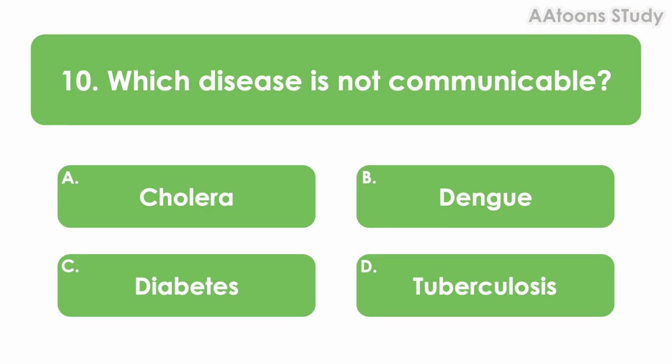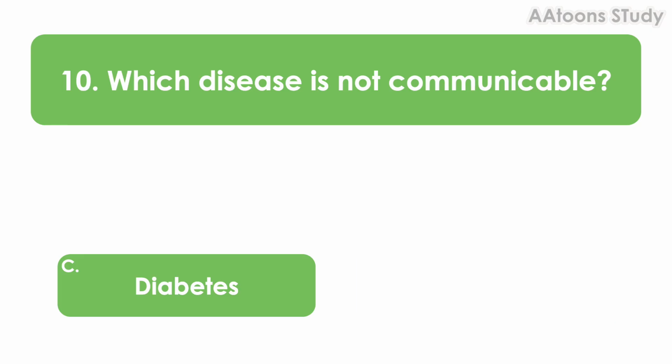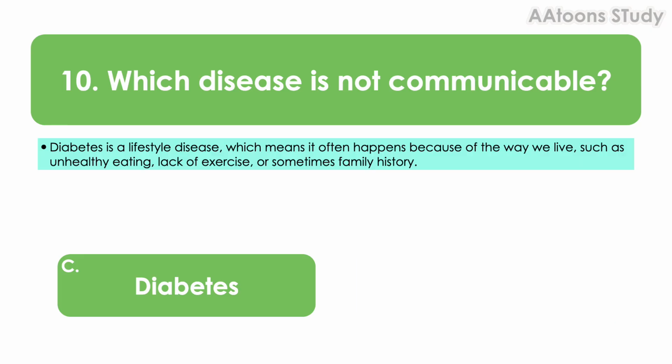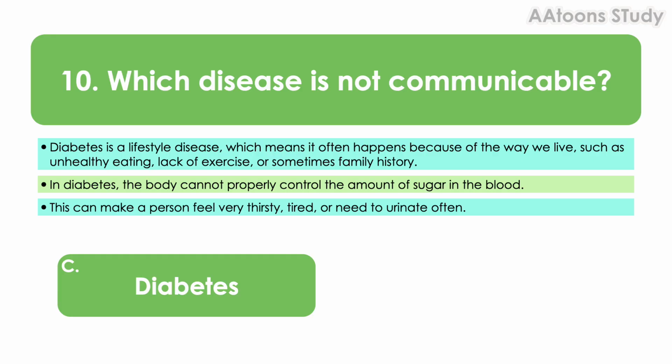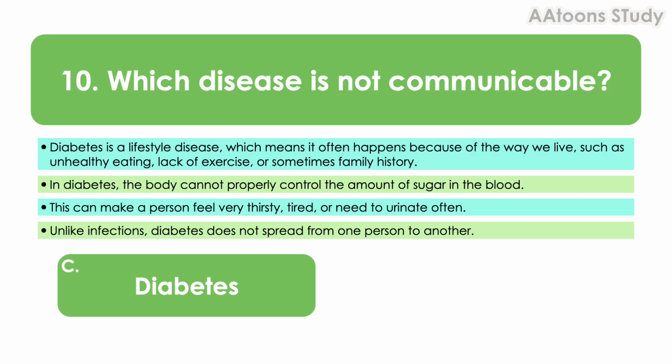Which disease is not communicable? Diabetes. Diabetes is a lifestyle disease, which means it often happens because of the way we live, such as unhealthy eating, lack of exercise, or sometimes family history. In diabetes, the body cannot properly control the amount of sugar in the blood. This can make a person feel very thirsty, tired, or need to urinate often. Unlike infections, diabetes does not spread from one person to another.